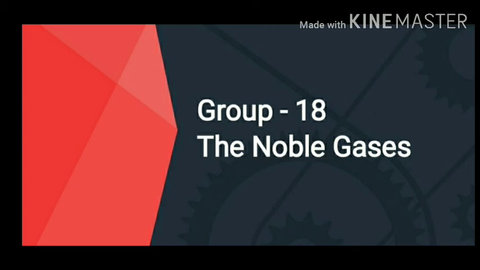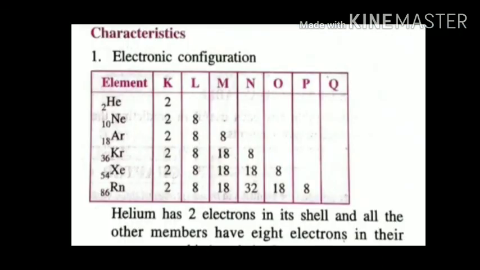However, after several studies, it was discovered that xenon and krypton have the capability to form certain compounds, and then the name of these gases was changed from inert gases to noble gases. The elements present in this group are helium, neon, argon, krypton, xenon and radon.